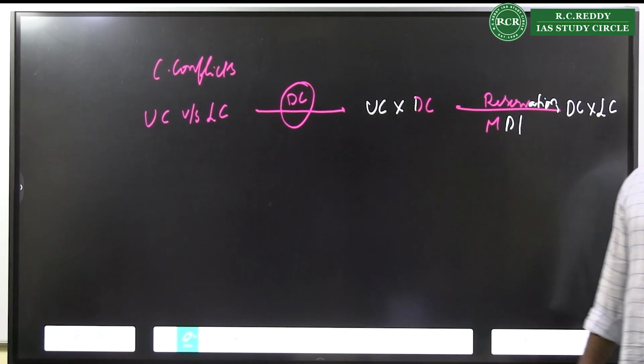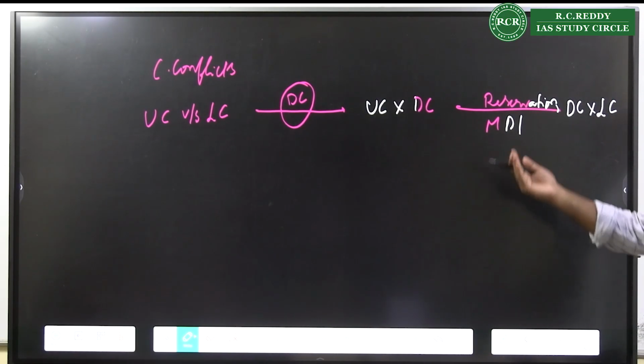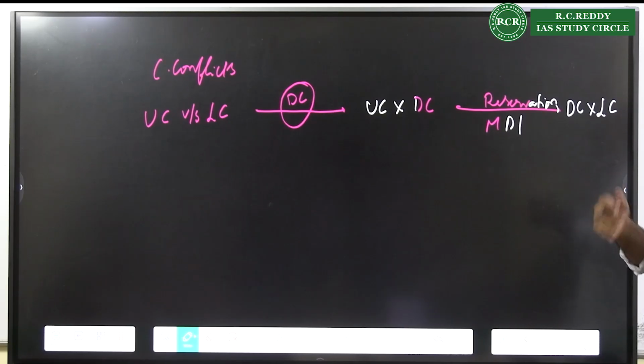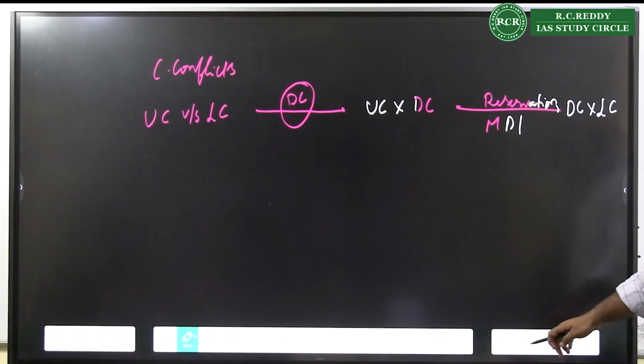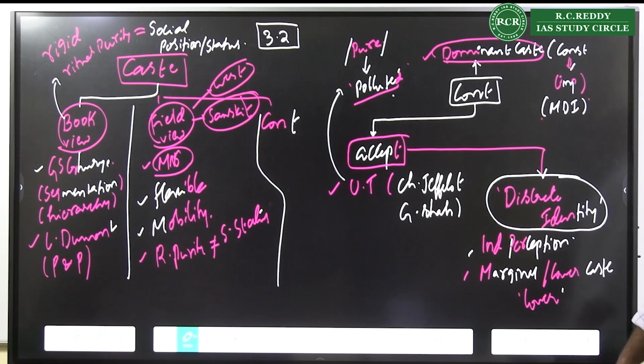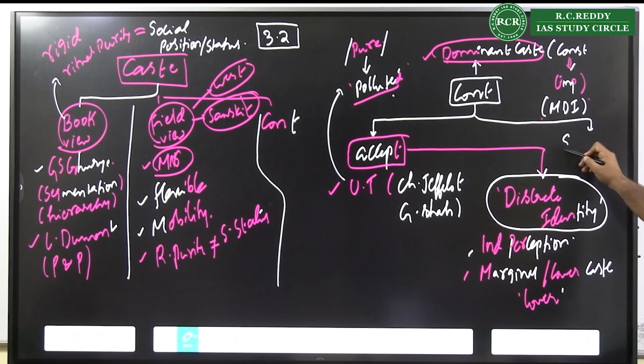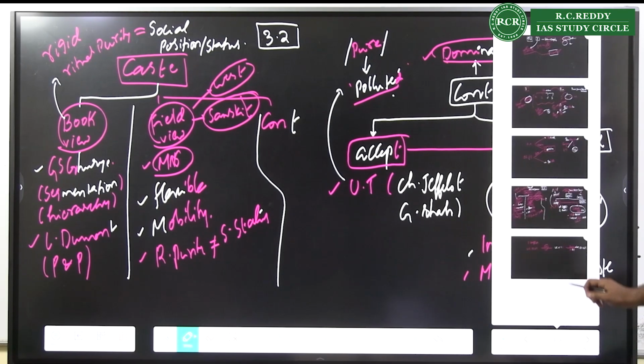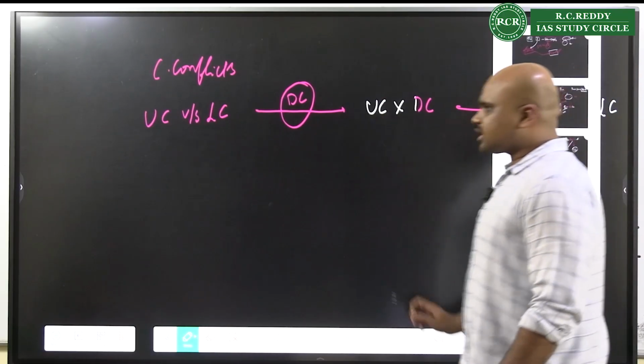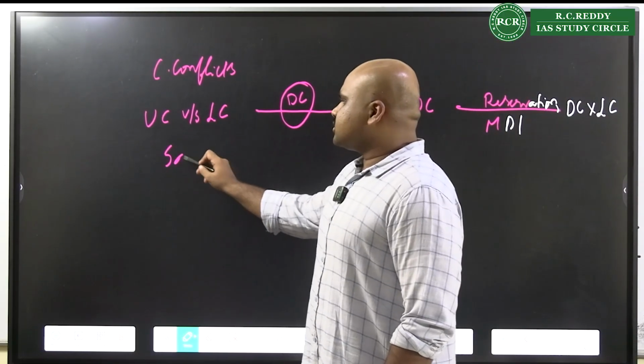The dominant caste is fighting with the lower caste. That is where we see the transition of caste conflicts happening because of the contemporary view of the caste system. That is what is seen. Then apart from that, we also see the aspects of Sanskritization changing with respect to the caste system.